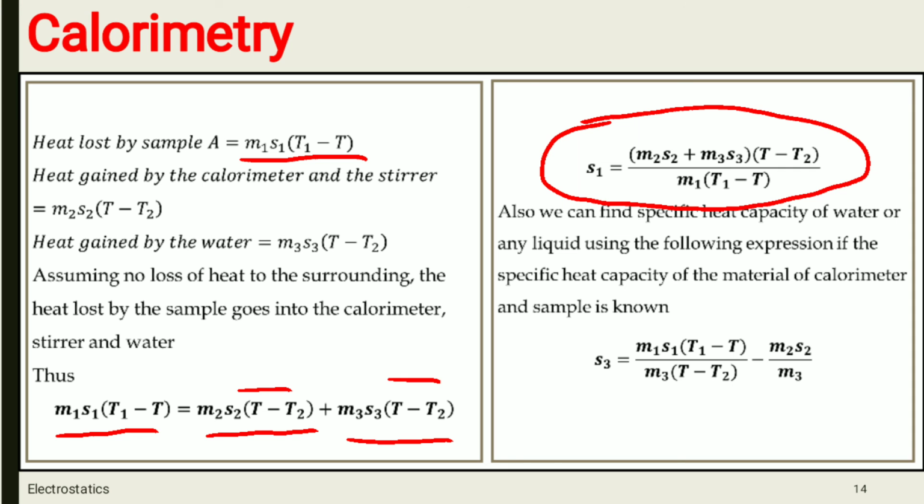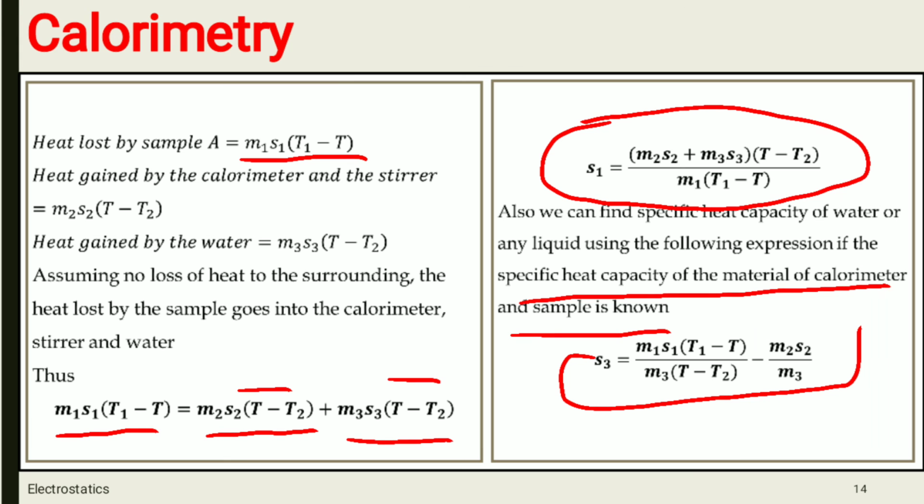Then we can calculate the specific heat capacity of water or liquid by this equation: S3 is equal to M1S1 (T1 minus T) divided by M3 (T minus T2), minus M2S2 divided by M3.